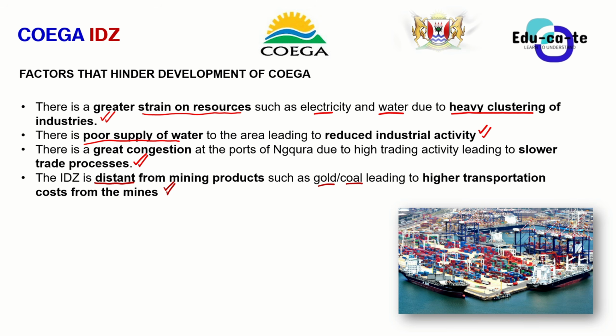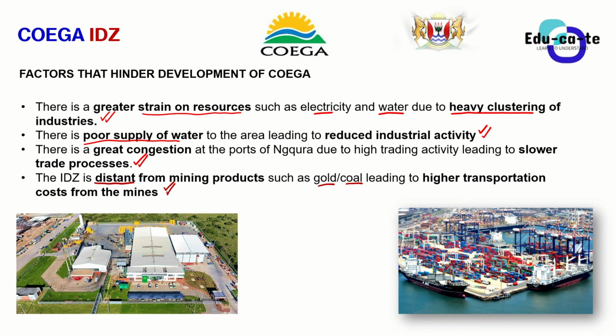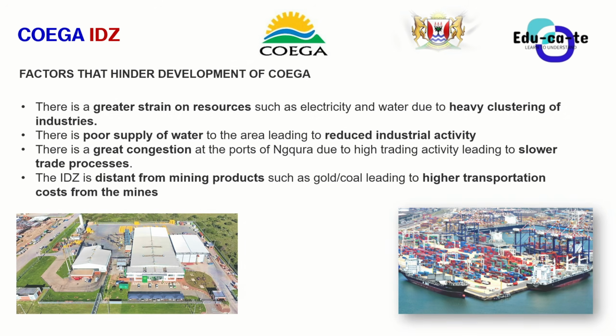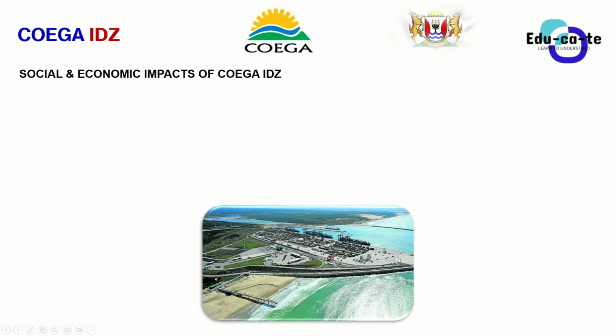So this also hinders the growth of those industries that are processing coal and gold. Then we also look at the social and economic impacts of the Coega ITZ. Remember that whenever we talk about social impacts, you need to focus more on the people. How are people impacted by this? When you talk about economic impacts, you need to focus on the country's economy as a whole, things such as your GDP and all of that, right?